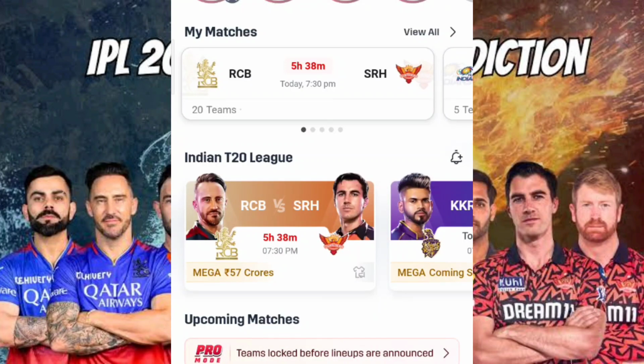So, before the analysis of today's IPL match, guys, I want to clear some things with you. First and foremost, I'm not using any kind of editors here. Big screen editors, color coded screen editors, displaying the stats of the players and saying this is the stat previously. So in this venue, this player has played this many matches and scored this many runs with this strike rate and average. Since he has very good stats here, go and include him in the team and make him captain or vice captain, something like that.